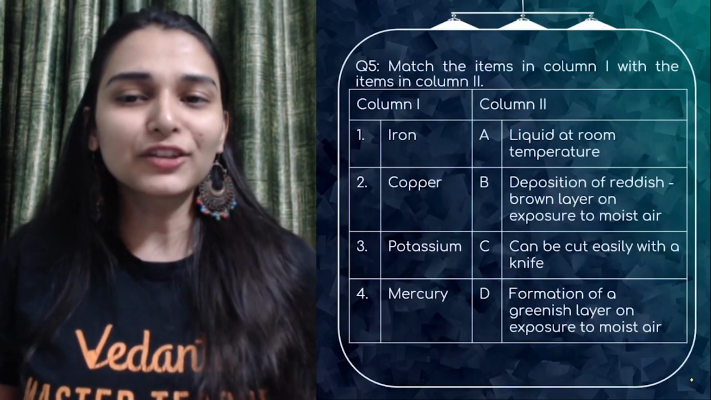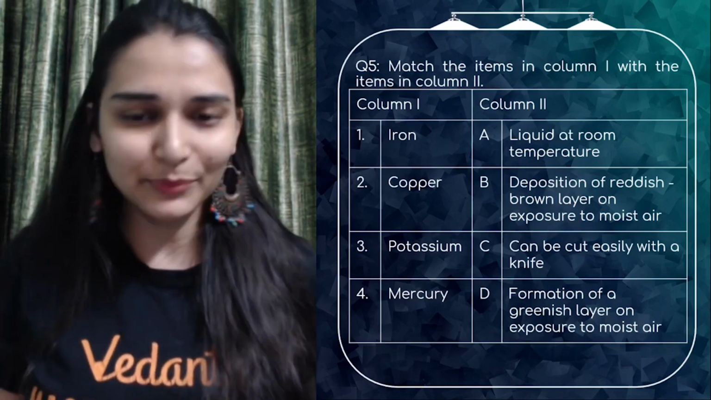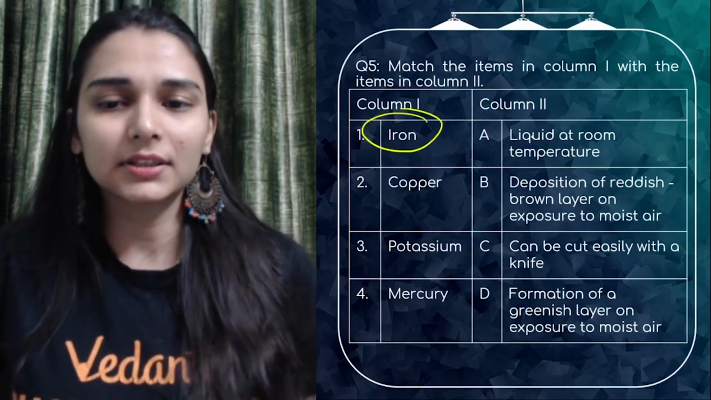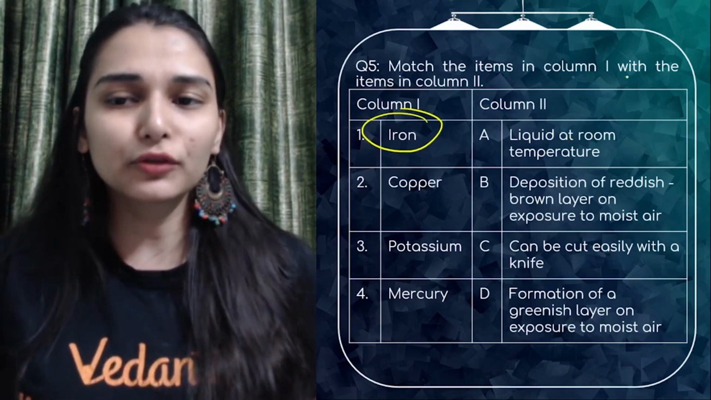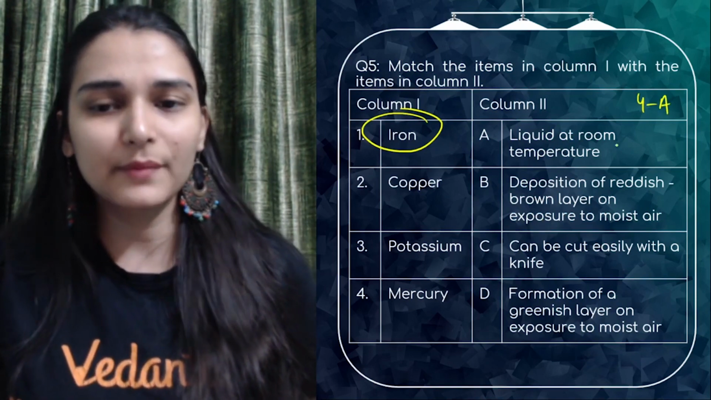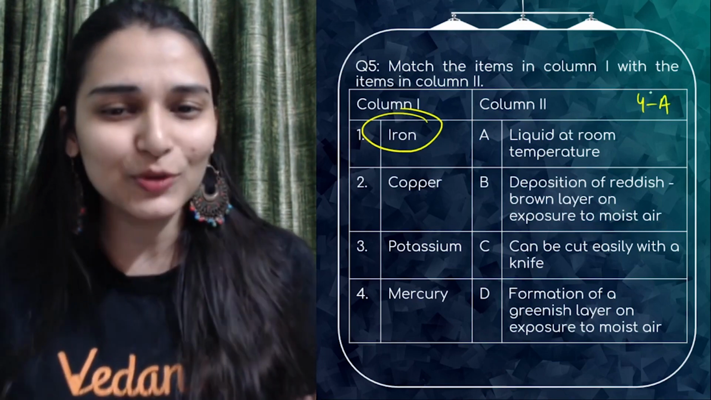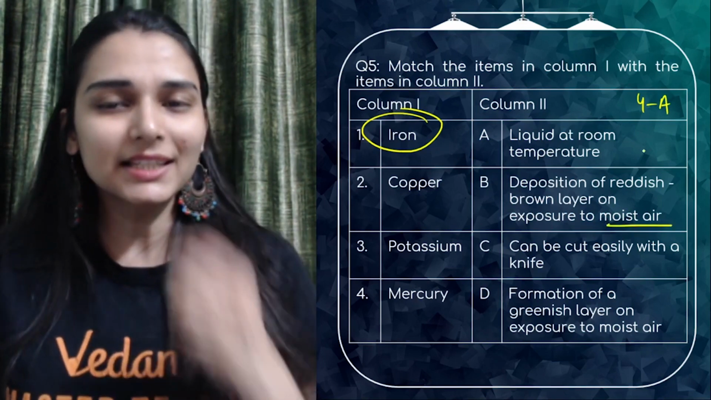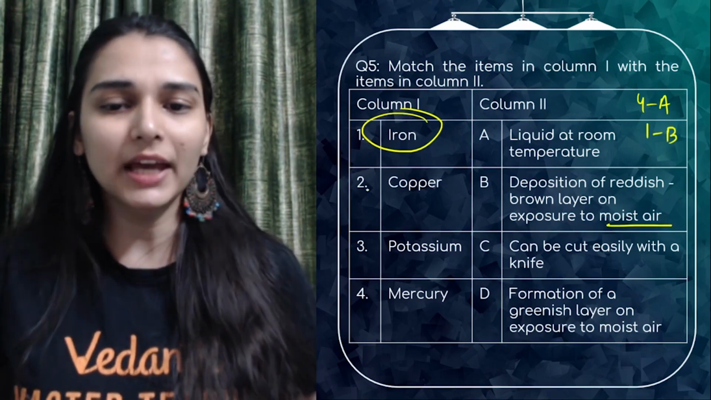Fifth question, match the items in column 1 with the items in column number 2. Okay, so that's a simple match the following. Iron, liquid? Nope. Mercury is liquid at room temperature. So 4A, matching. Okay, iron, deposition of reddish brown layer on exposure, definitely. If exposed to moist air, we will get hydrated iron oxide. So that is B for the first.